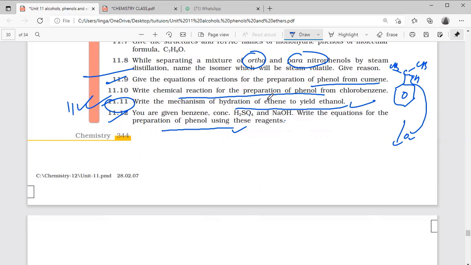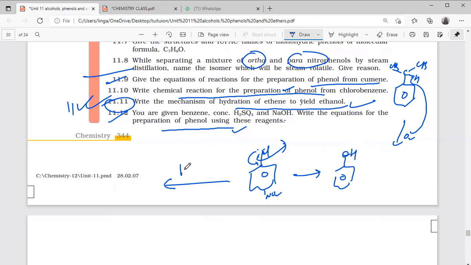Chemical reaction for the preparation of phenol. Yes, this is also done. Generally, from chlorobenzene it is very difficult due to this resonance. But when you are using nitro groups at ortho and para position, it can easily take place. That is one thing. And without nitro group also, at high temperature and pressure, you can do this reaction, Dow's process. Okay, so 9, 10, 11, 12.